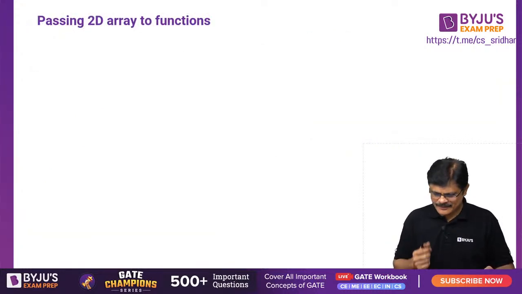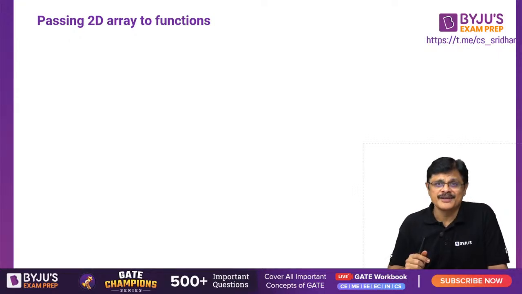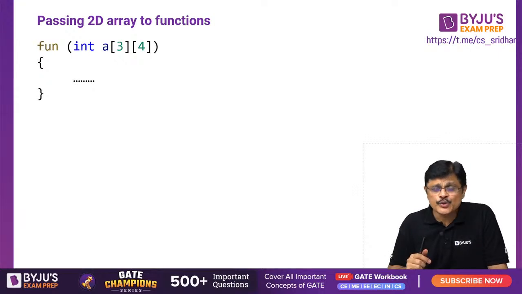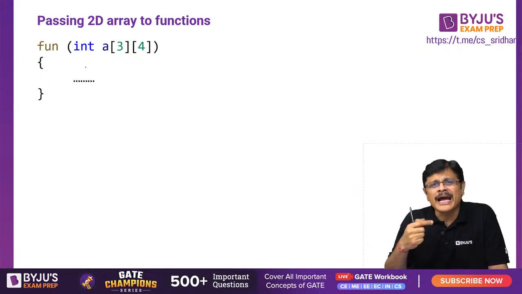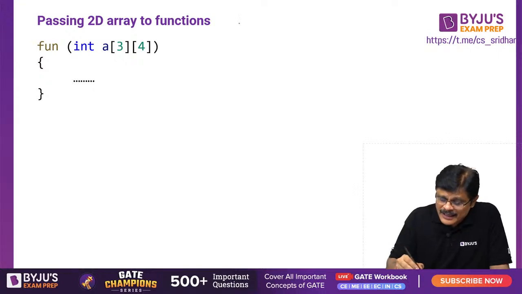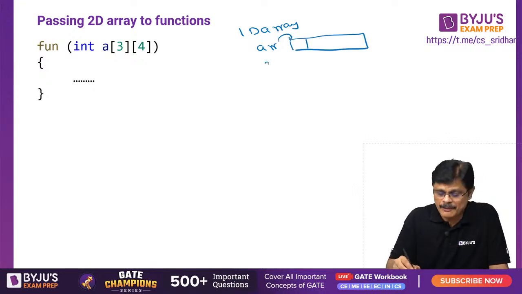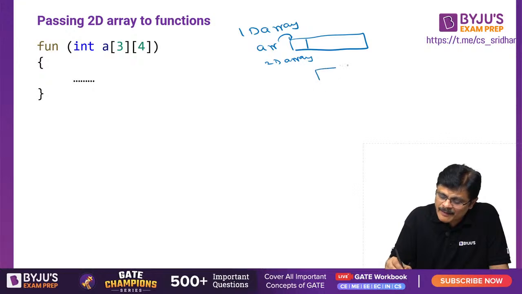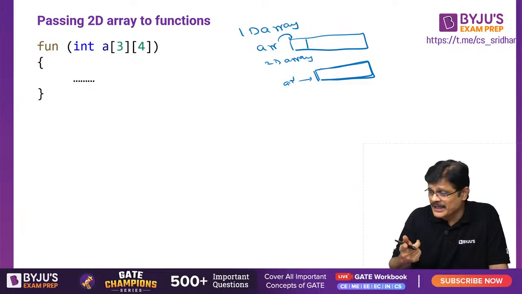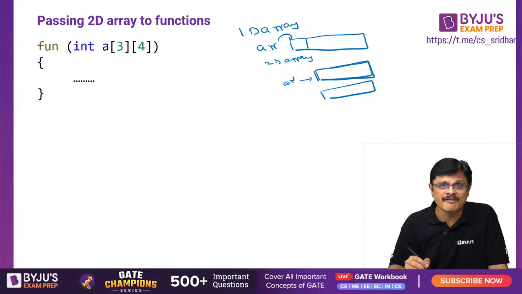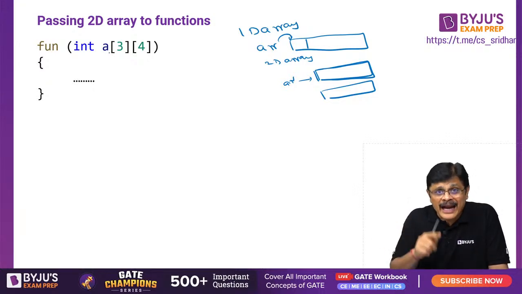Is the idea clear? Now, passing 2D arrays to a function. See, we can pass a 2D array. Here also the address is sent. And remember, if it is a 1D array, the name of the array is the 0th location. But when it is a 2D array, what is the name of the array, my dear friends? The name of the array actually refers to the 0th 1D array. ARR plus 1 means the next 1D array, my dear friends. Now here, that particular address is sent.